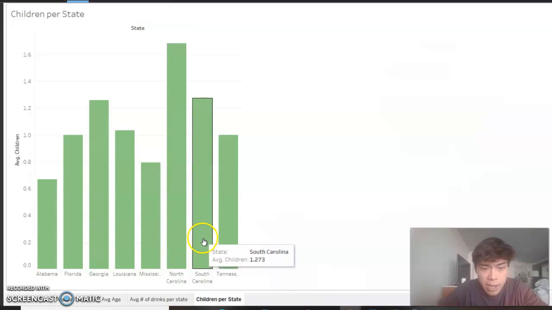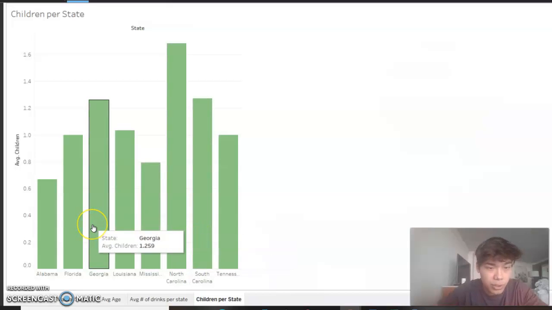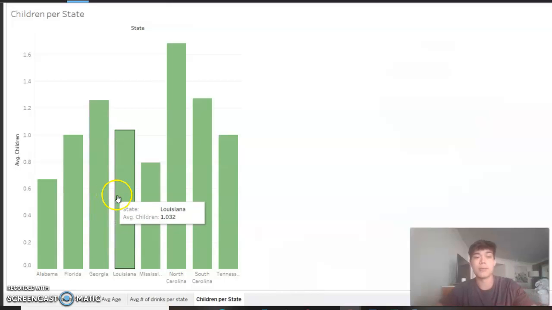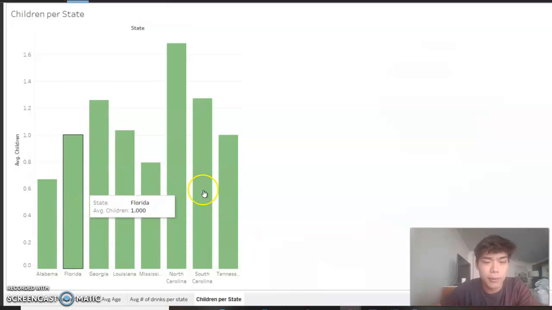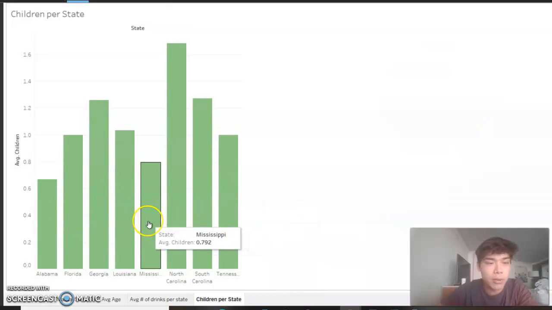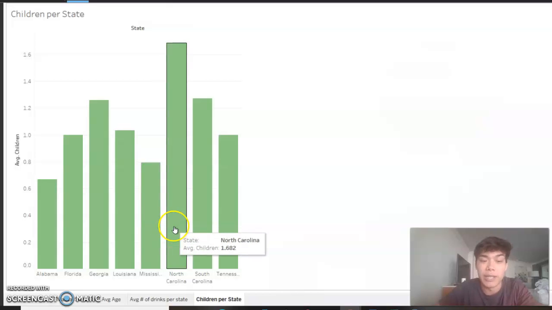As you can see, South Carolina and Georgia were the next up with about 1.5 kids per household, I'd say. And then Louisiana, Florida, and Tennessee were all up there as well. But Alabama and Mississippi were the lowest. So those would be two places that you would obviously not need to market or distribute as much as you would target North Carolina, of course.